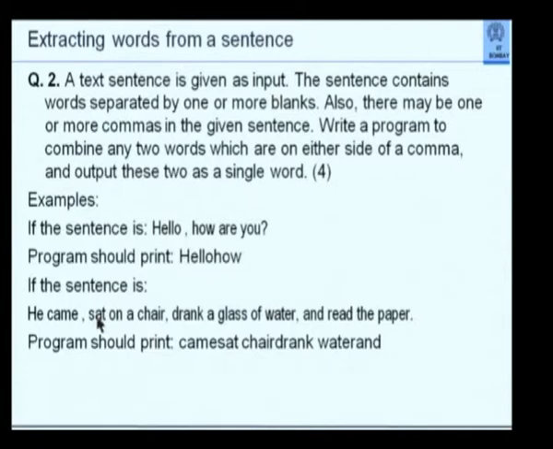Here is another sentence. He came, sat on a chair, drank a glass of water and read the paper. So notice that there are 1, 2, 3 commas. On either side of the commas there are words like came and sat, chair, drank, water and. So the program should print came, sat, chair, drank, water and. The idea here is not to create funny words out of nowhere. The idea here is to find out whether you have understood how to handle character strings.